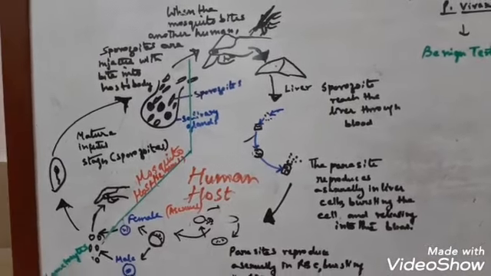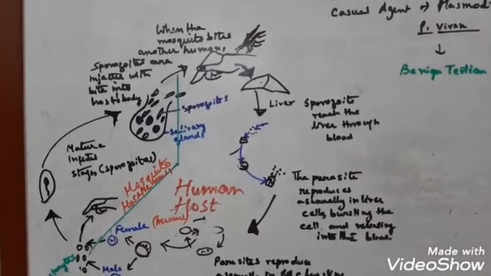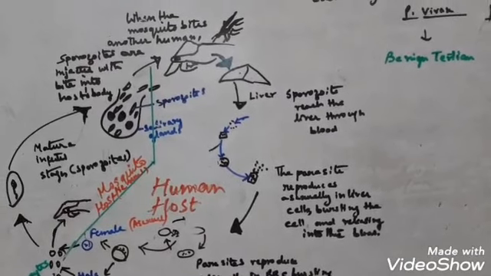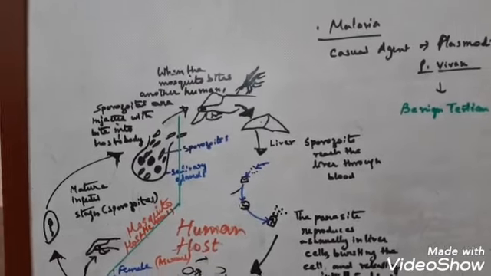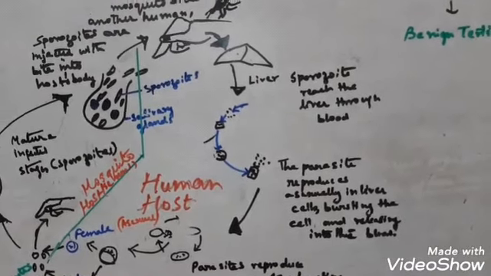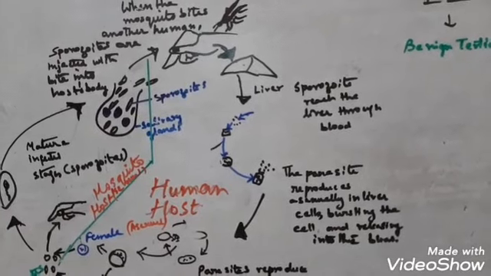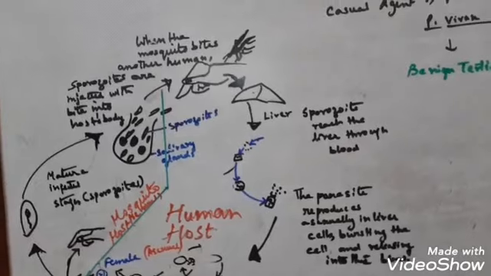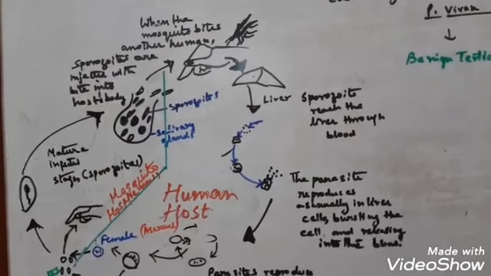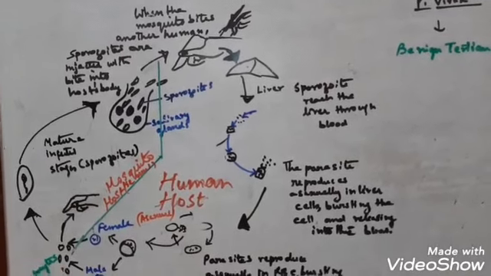How is the Plasmodium causing the malaria in the human being? Now you see, Plasmodium actually selects two host bodies. The first host body is the mosquito, that is the female Anopheles mosquito, and the second host body is the human. Now I have tried to describe the transmission of the malaria from Plasmodium via the carrier female Anopheles mosquito to the human body with the help of a diagram.